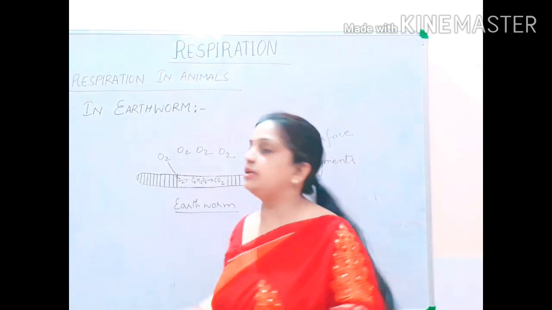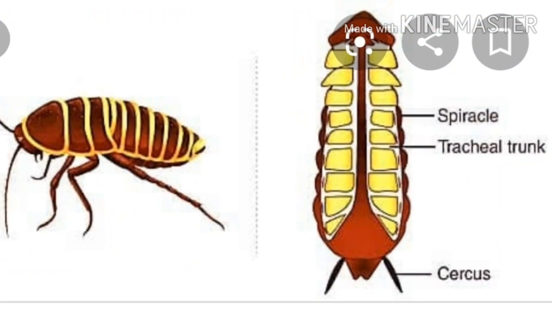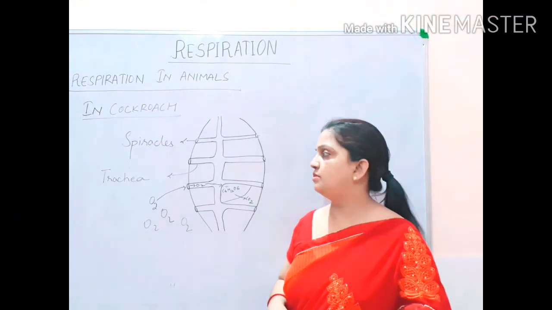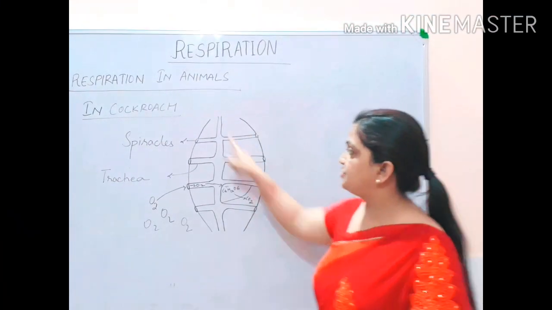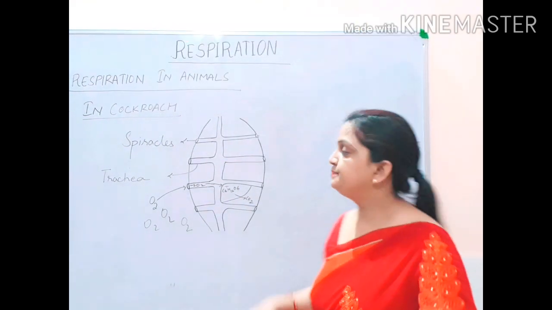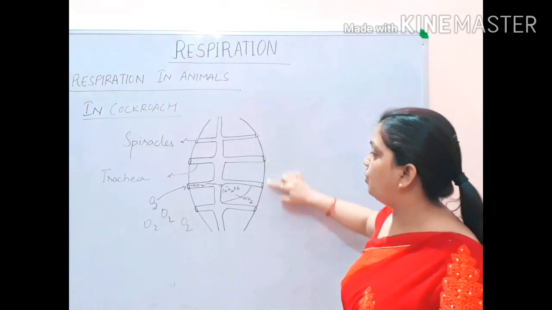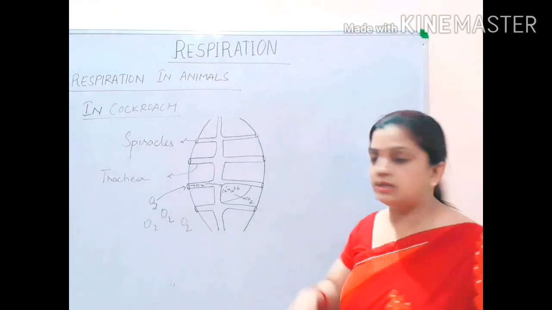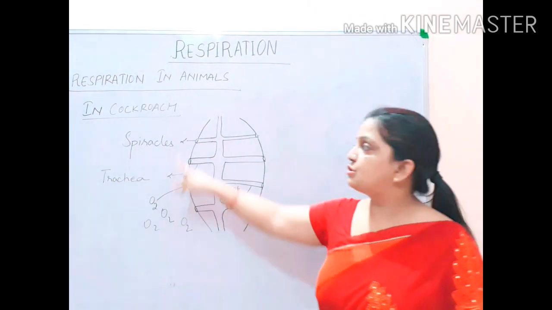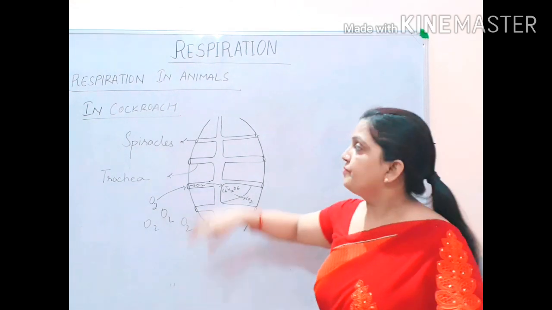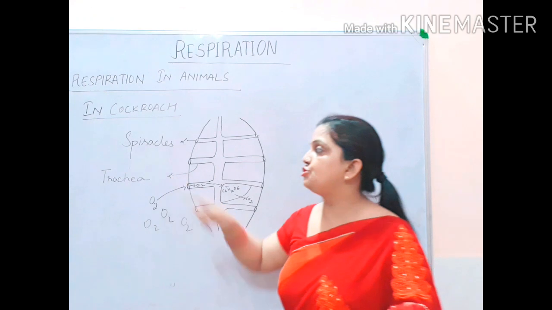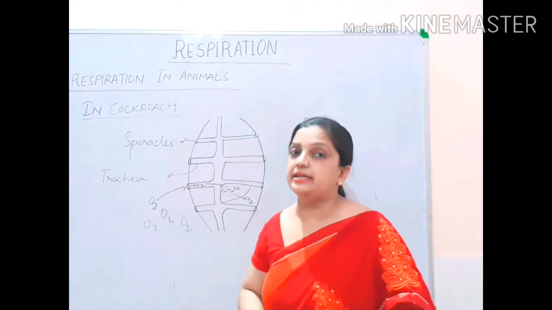Now we are going to study about cockroach. This is a rough diagram I have drawn for the cockroach. This is the lateral portion, the side portion of the body of cockroach. You can see, children, I have drawn small holes over here, small openings. These small openings in the body of cockroach are called spiracles. These spiracles are connected to tube-like structures, and these are called trachea.